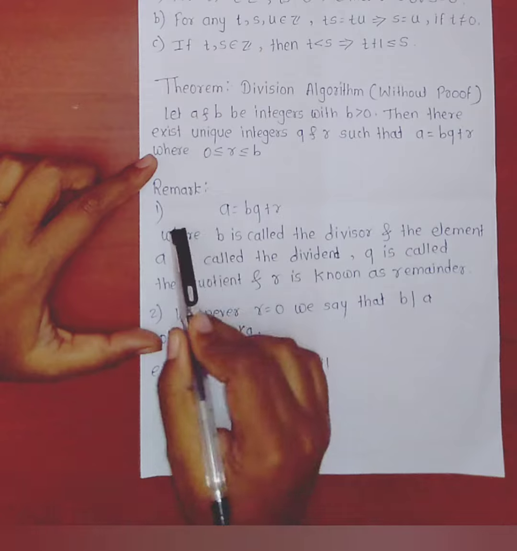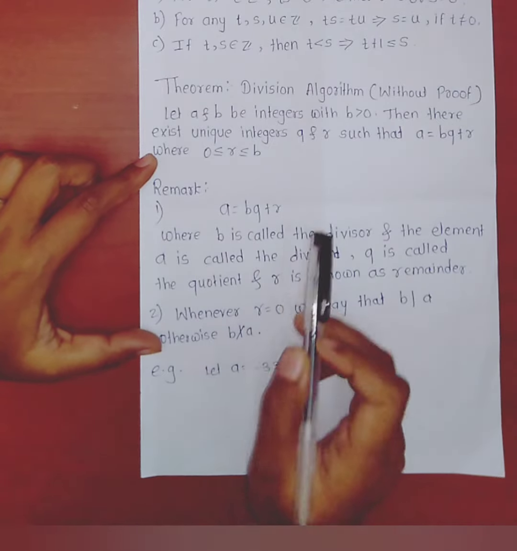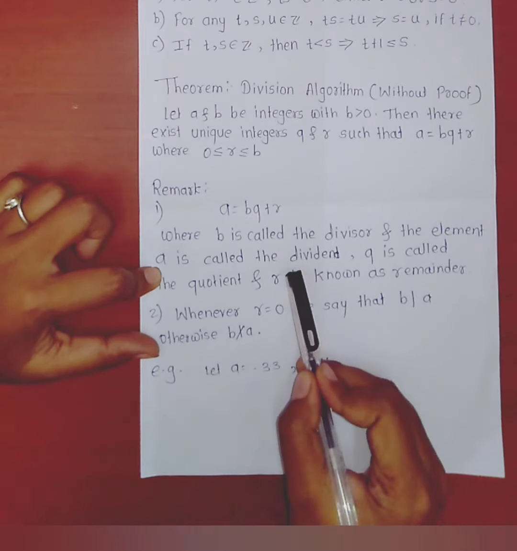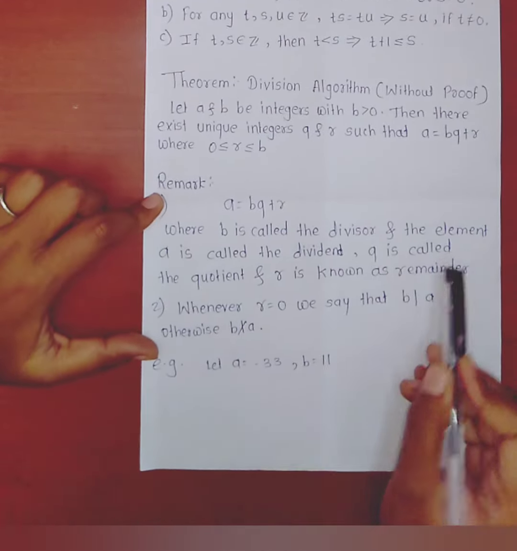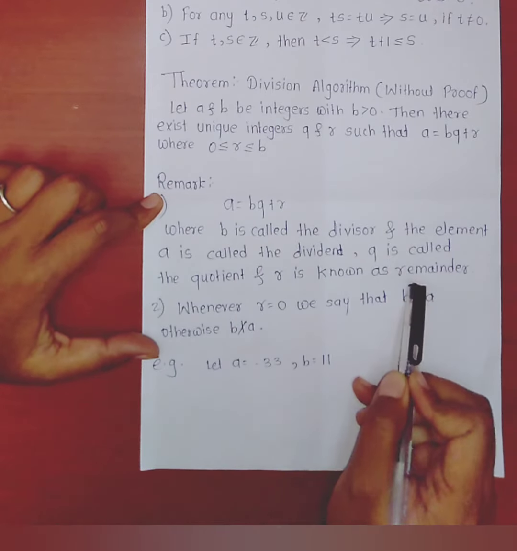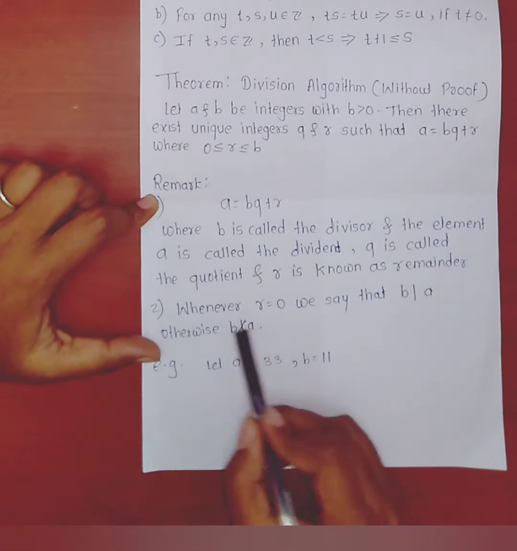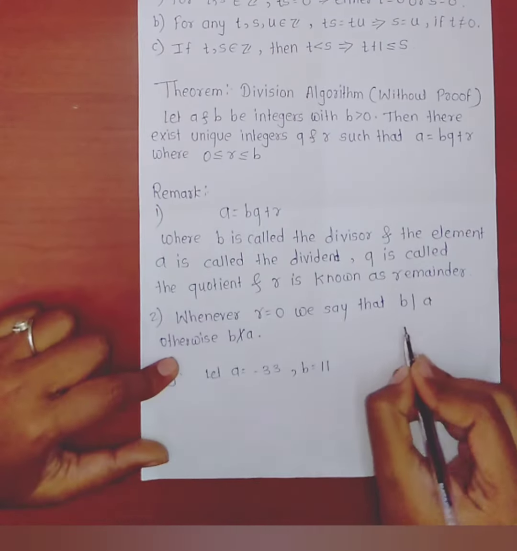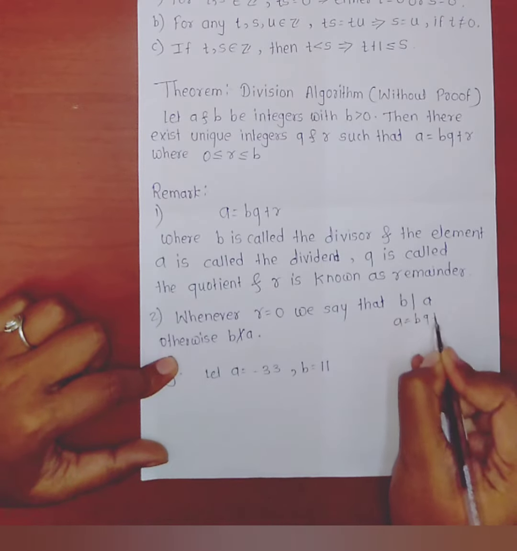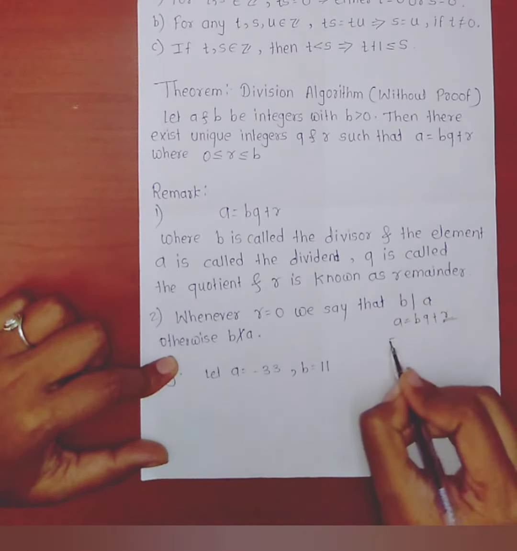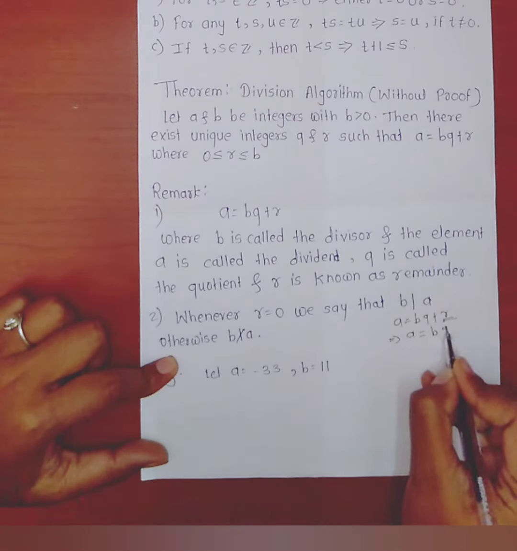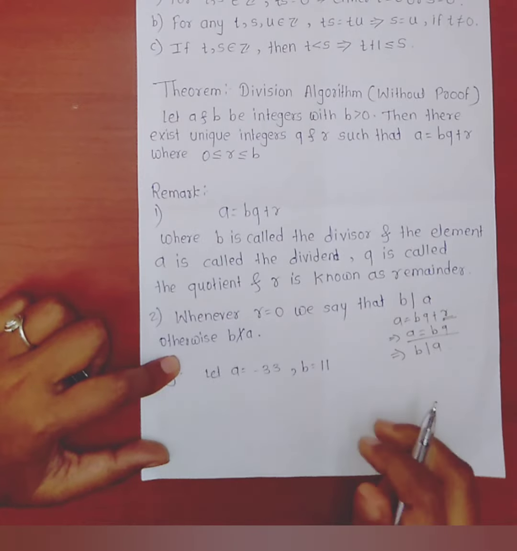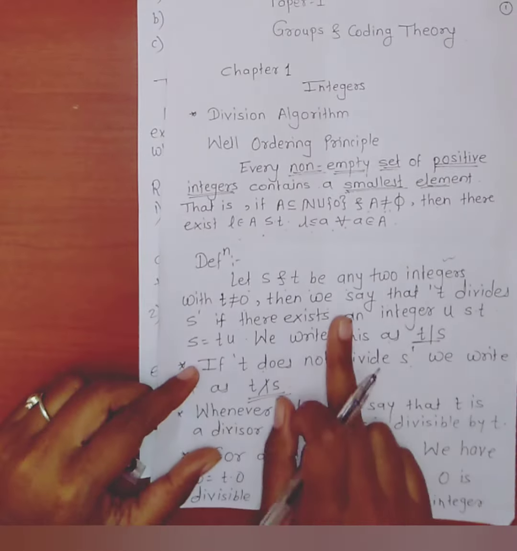Now see the remarks. First remark, in a equals bq plus r, b is called the divisor and a is called the dividend. Q is called the quotient and r is known as the remainder. Second, whenever r equals 0, we say that b divides a. How? A equals bq plus r, and r is 0, so this can be written as a equals bq, and by definition b divides a.